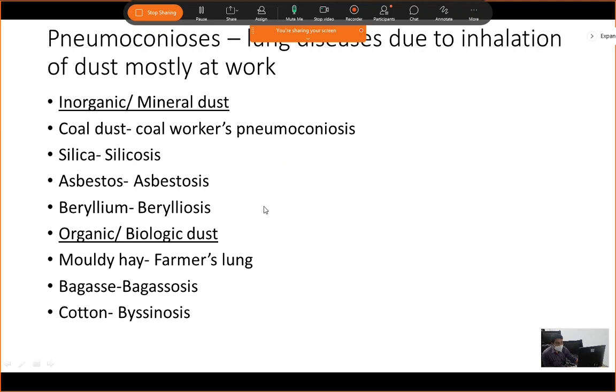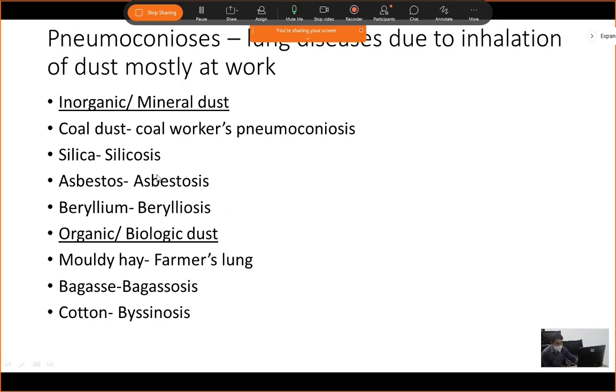Now one point which you have to remember in this is that asbestosis is the only condition where the patient may progress to lung carcinoma. Other conditions like coal workers pneumoconiosis, silicosis, and berylliosis don't cause lung carcinomas.